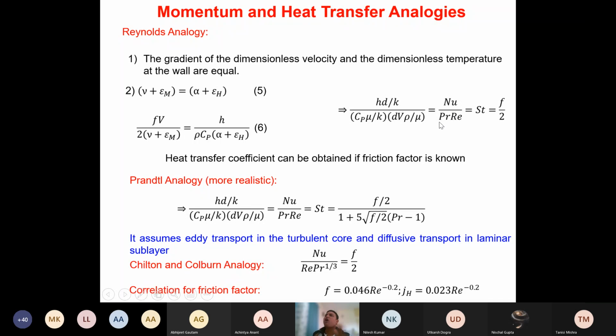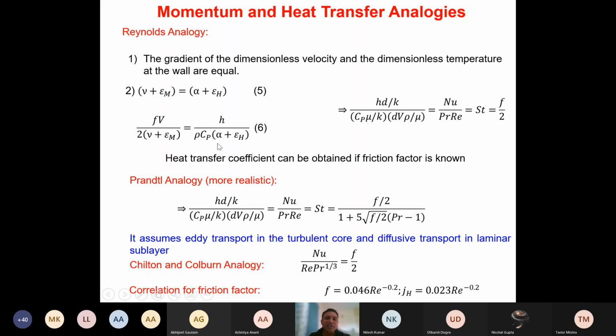And the friction factor of all the metals, everything is known. So if you know the friction factor, you can directly obtain the heat transfer coefficient. So you don't require a correlation here. By knowing the friction factor, you can calculate the heat transfer coefficient directly. So that is the message which we are trying to give. If you are using the Reynolds analogy, we don't require even the correlations. We can directly obtain the heat transfer coefficient from this.